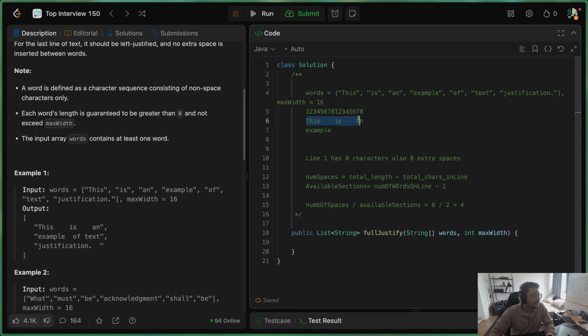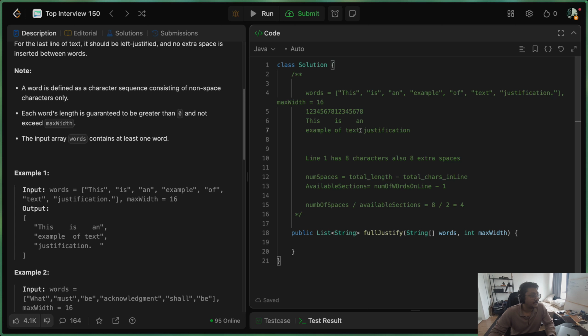Now you see this line has been correctly justified with given max width of 16 characters. And then we move on to the next line. We try to fit example there. Then we go to the next word, we try to fit off. Then we go to the next word again, we try to fit text. And then we go to the next word, justification.